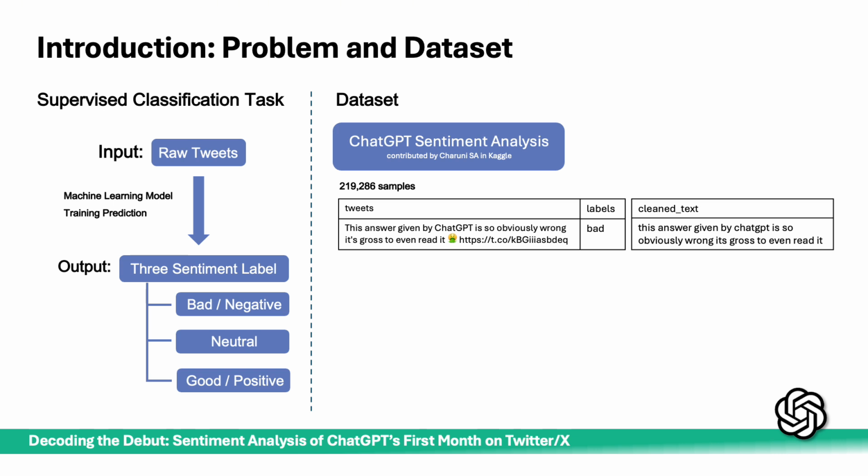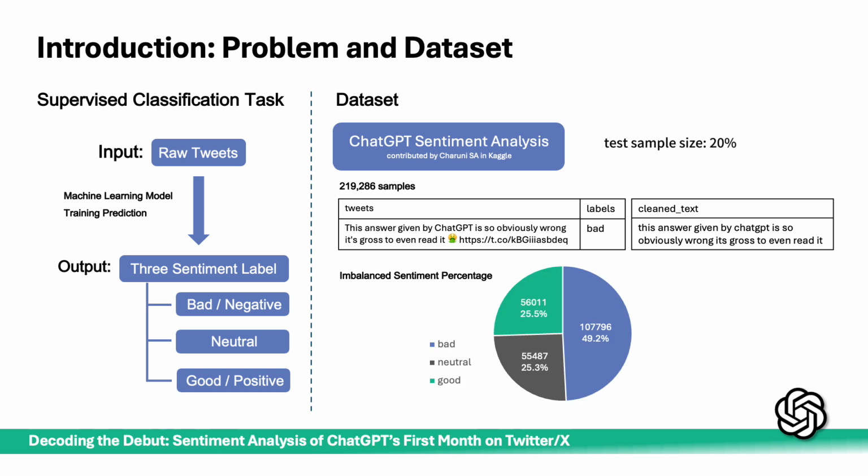In the following training, we use the split function to set the size for test, which is 0.2. We also noticed that the data is imbalanced. The percentage of the bad label is nearly 50%. It reminds us that macro F1 and per class metrics should be used in evaluation.